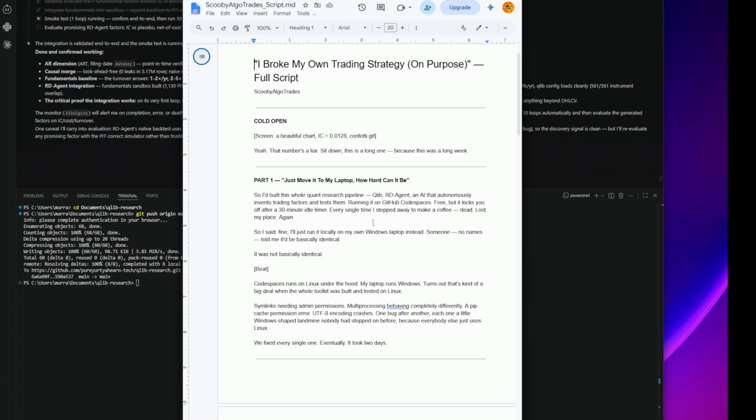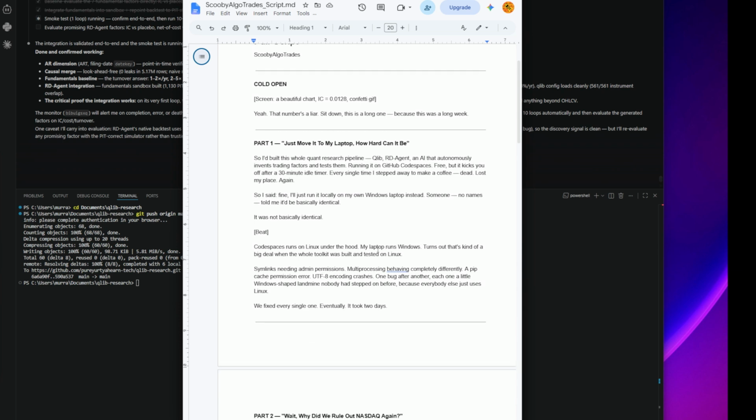Okay, you've got to give Claude credit where it's due there. Told me it would be basically identical. It was not basically identical. Man, Claude is funny. Okay.